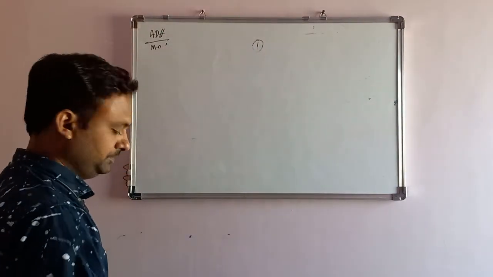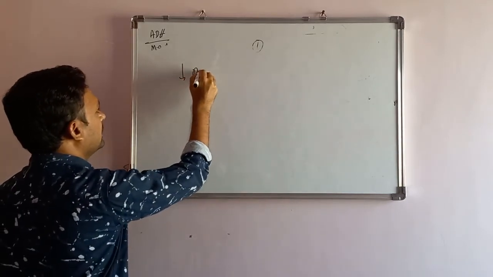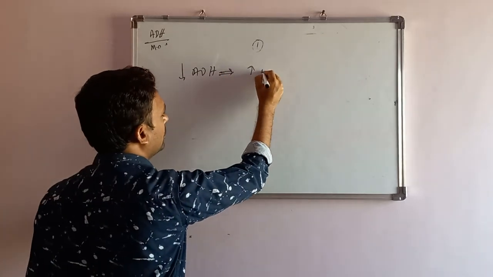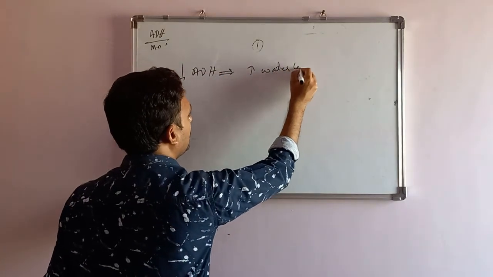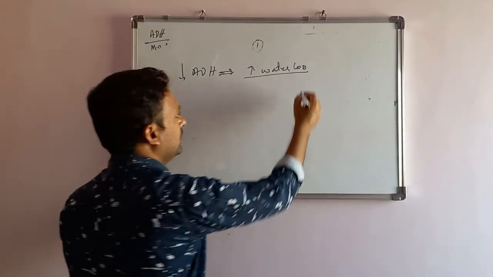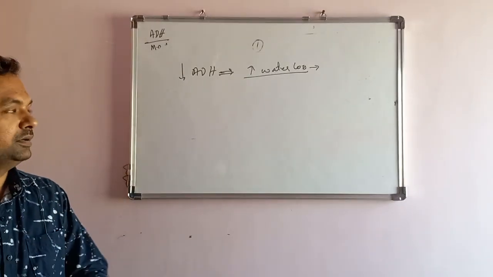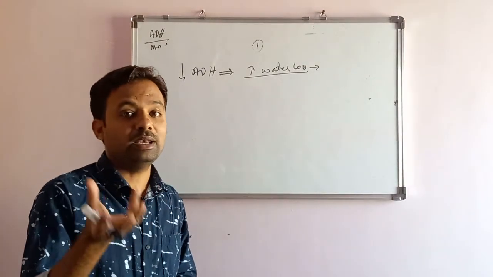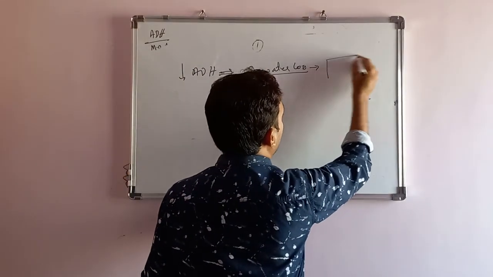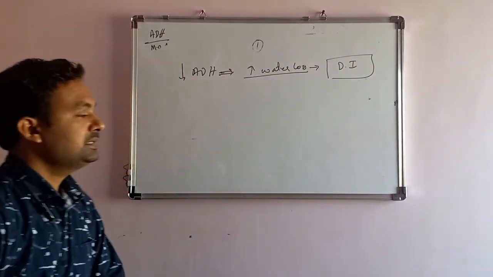First point, when the ADH level goes down in the body, what happens? More water loss will happen. As more water is lost, the person will have polyuria, and he has more thirst, polydipsia, and that condition is known as diabetes insipidus.